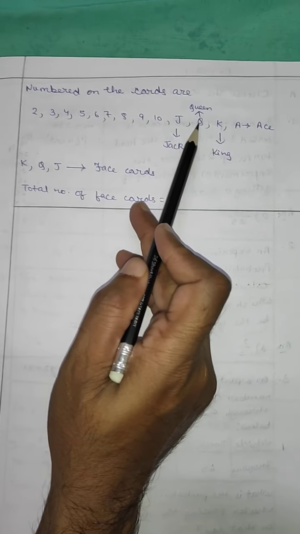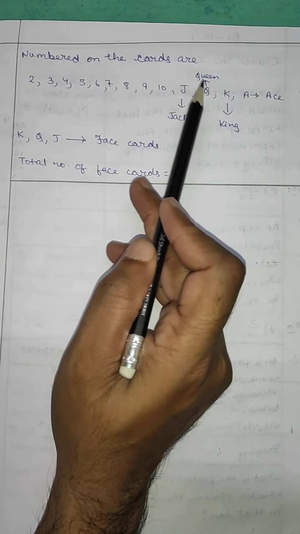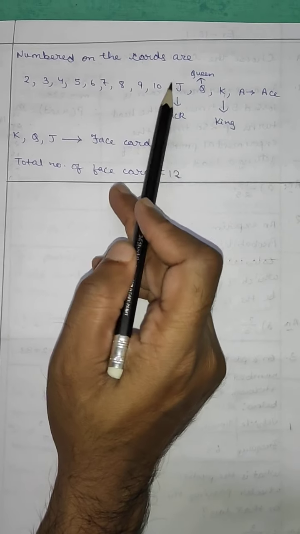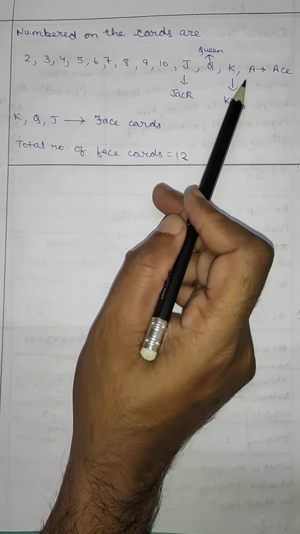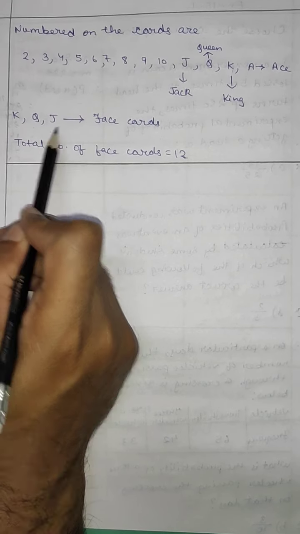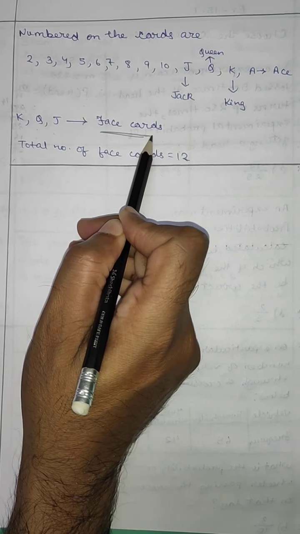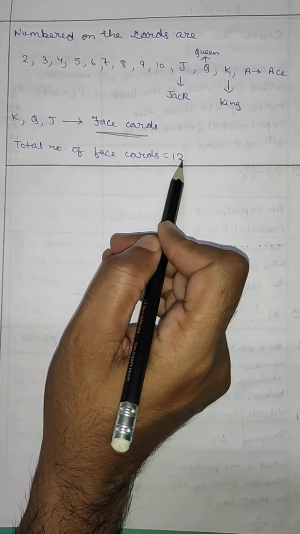The numbers on the cards start from 2, 3, 4, 5, 6, 7, 8, 9, 10, then J, Q, K, A. J for Jack, Q for Queen, K for King, A for Ace. Remember that K, Q, J are known as face cards. So total number of face cards is equal to 12.